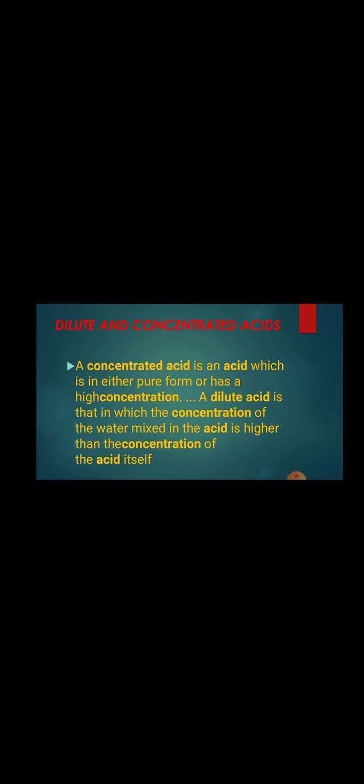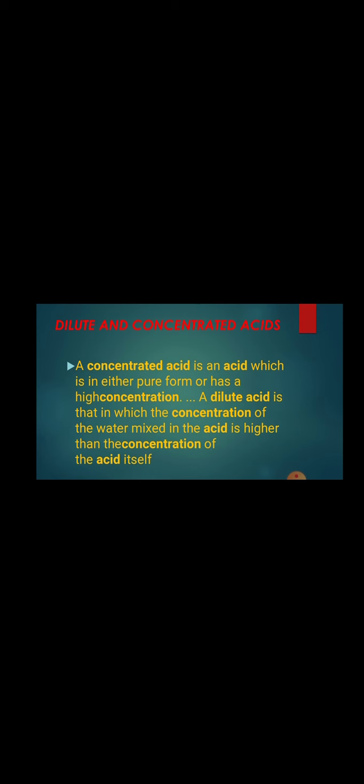Now, my dear students, there are certain types of acid: dilute acid, concentrated acid, weak acid, and strong acid. A concentrated acid is one in which we have a large amount of acid rather than a small amount of water. If a large amount of acid is mixed with a small amount of water, or we have the pure or almost pure form of acid, it is called concentrated acid.